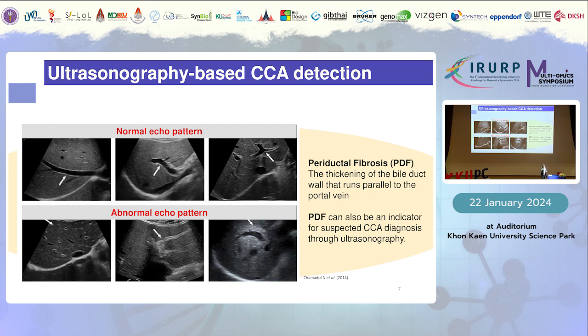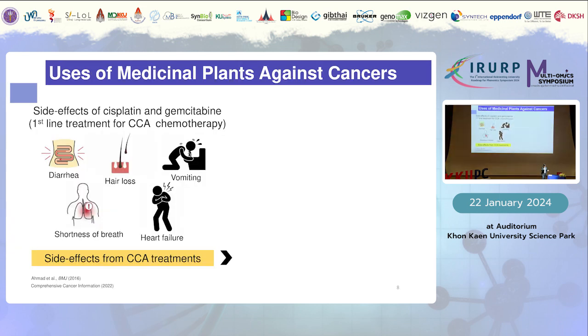So far, the Cholangiocarcinoma Research Institute is still using ultrasonography as the gold standard technique to detect cholangiocarcinoma, to detect OV infection that are more prone to have cholangiocarcinoma. It doesn't work for some reason. Okay, and the chemotherapeutic drugs that our clinicians use nowadays are cisplatin combined with gemcitabine,